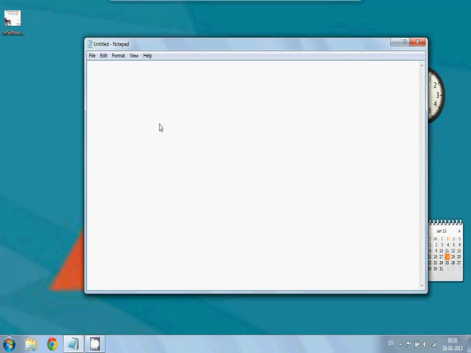Well, do you know about Java? Java is a high-level programming language. First of all, we can look at what a program is. A program means a set of instructions that are given to a computer system in order to perform a particular task. That is what is known as a program.